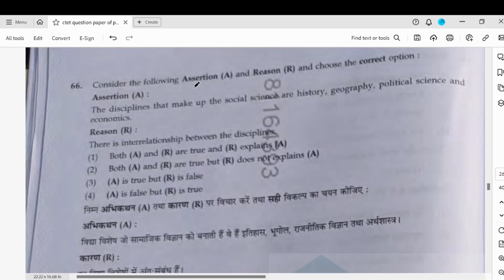66, assertion reason. The disciplines that make up social science are history, geography, political science, and economics. This is correct. There is interrelationship between the disciplines. So both A and R are true, and R is the correct explanation of A.